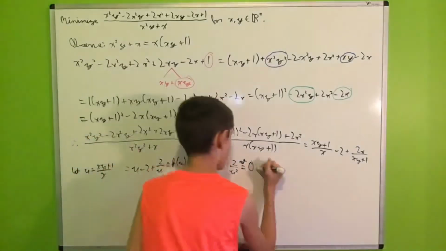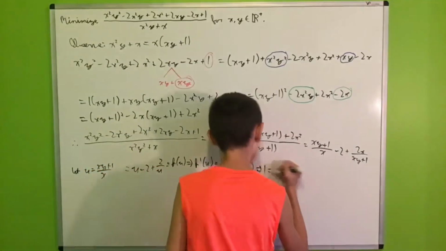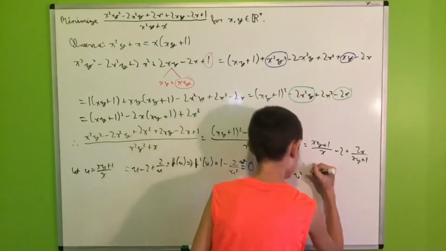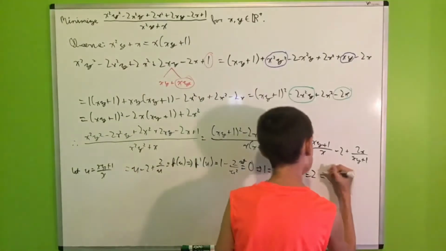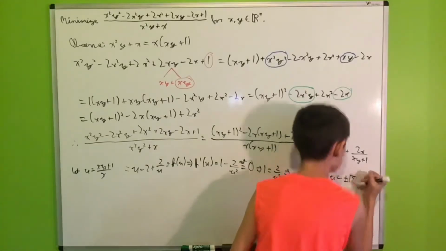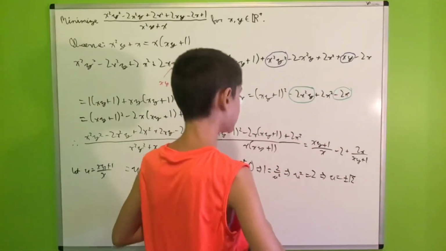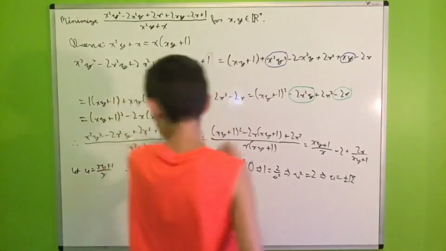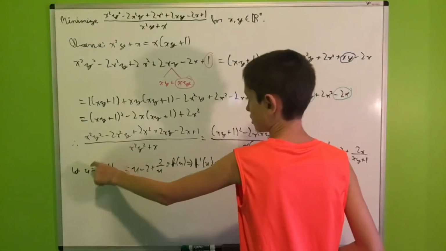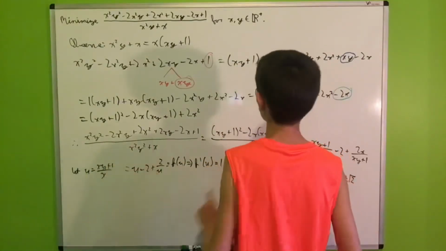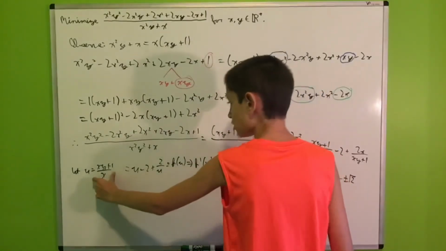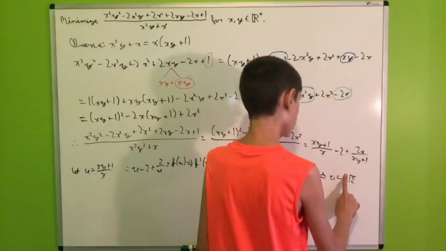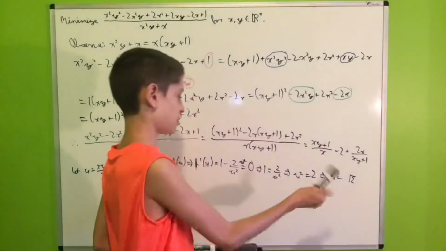And now this is pretty simple. Add 2 over u squared to both sides, we get 1 equals 2 over u squared. Multiply both sides by u squared, we get u squared is equal to 2. Take the square root on both sides, we get u is equal to plus or minus the square root of 2. And now, we wanted to minimize this expression over the positive reals, which means this is a positive real, the numerator is a positive real, since x and y are positive reals. Denominator is a positive real, therefore u will be a positive real. Therefore, we have to reject the negative root, leaving us with simply square root of 2.